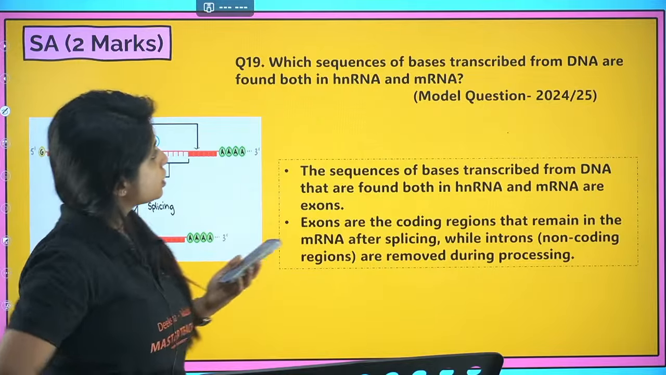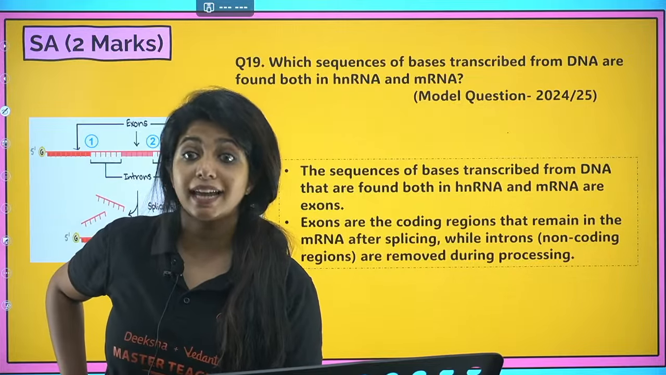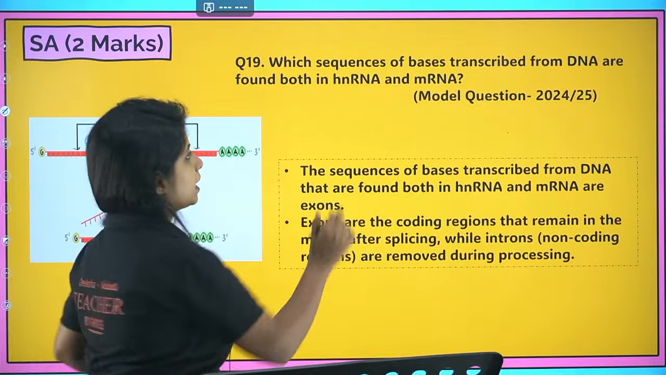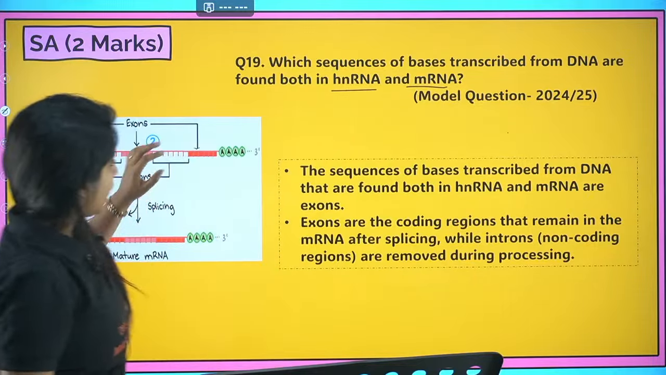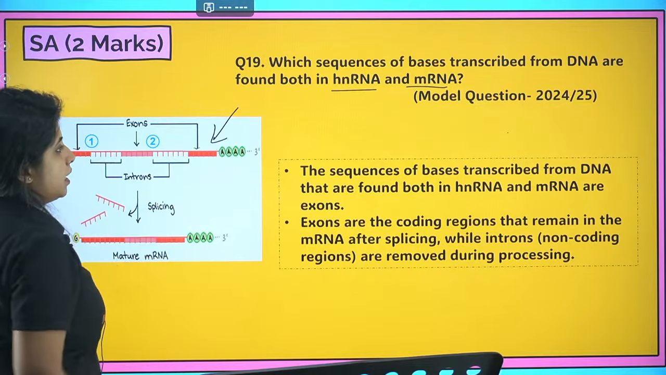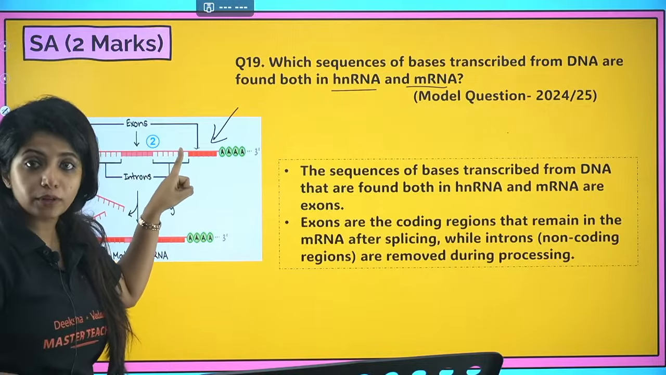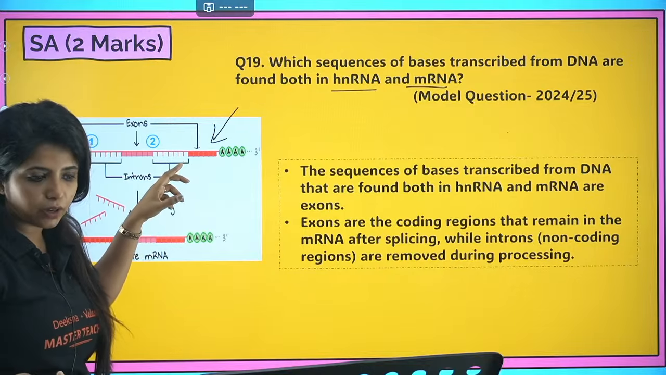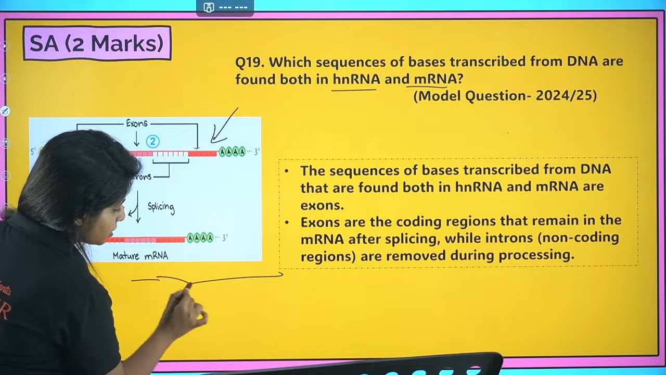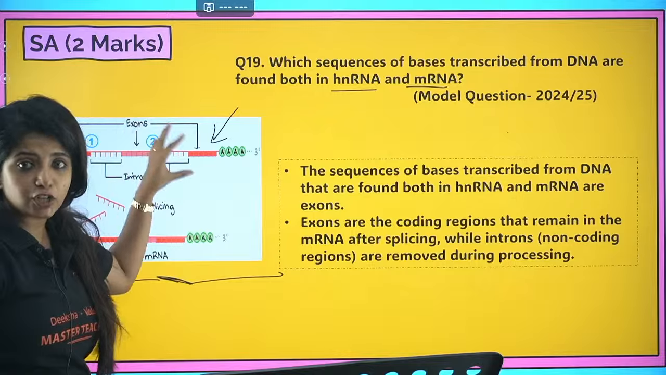Okay, so what sequences of bases transcribed from the DNA are found both in hnRNA as well as mRNA? What do you think is common in both hnRNA as well as mRNA, my dear children? When the DNA is transcribed, the first thing that you get is hnRNA. It will have 2 types of regions. One is exons, that will be coding for proteins or amino acids later on, and then you have introns in between. So in between the exons you have regions that do not code for anything. You call them introns. So this is found in hnRNA.